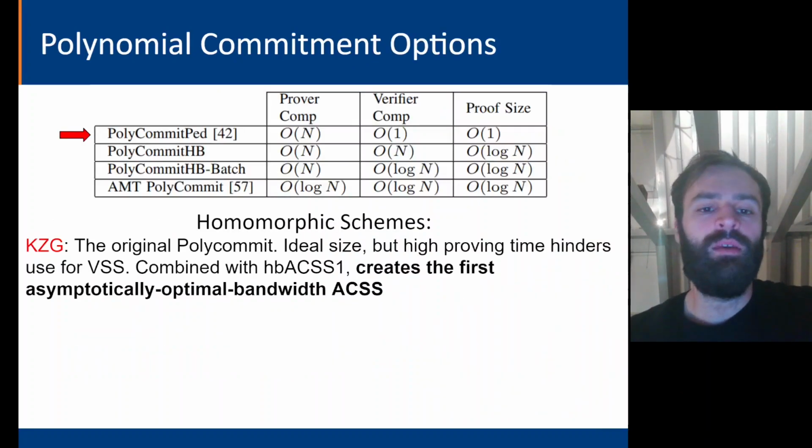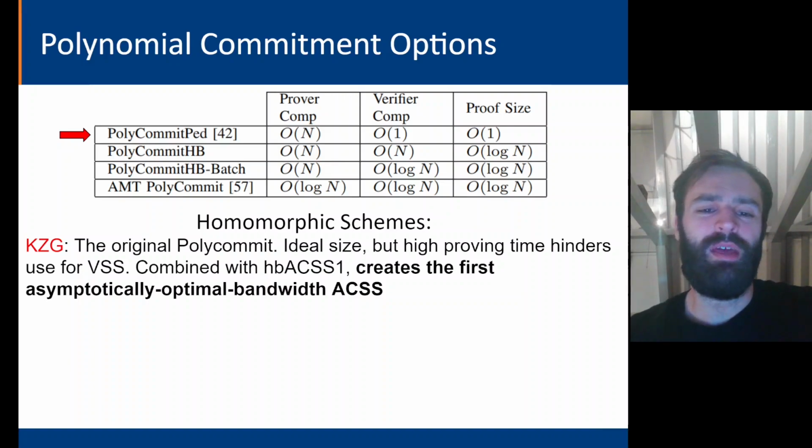Now, the last major implementation detail that is yet to be described is the polynomial commitment. Recall from earlier that polynomial commitments allow a prover to commit to a polynomial and then verify evaluations relative to that commitment. As you may imagine, there are many different ways to commit to a polynomial and prove evaluations on it. The first of these comes from a paper that we refer to as KZG, and is the first row of this table. It is the original polynomial commitment and is still very popular today due to the fact that it is ideal in size and verification cost, but its O(n) proving time hinders its use for VSS.